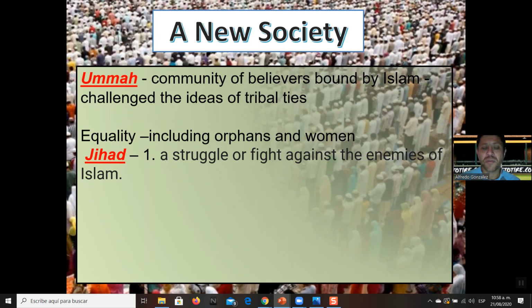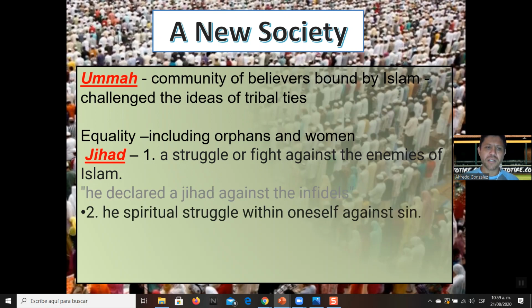Also, Muslims were asked to commit to a jihad, or that is the struggle or fight against enemies of Islam. So you think, what do you mean? Oh, is this fighting? Most people think of the idea of jihad as though those terrorists and stuff. That's not necessarily the whole definition. It says here they declared a jihad against the infidels. Jihad is actually, the second definition, or a more important definition, is the spiritual struggle. The word jihad means struggle.